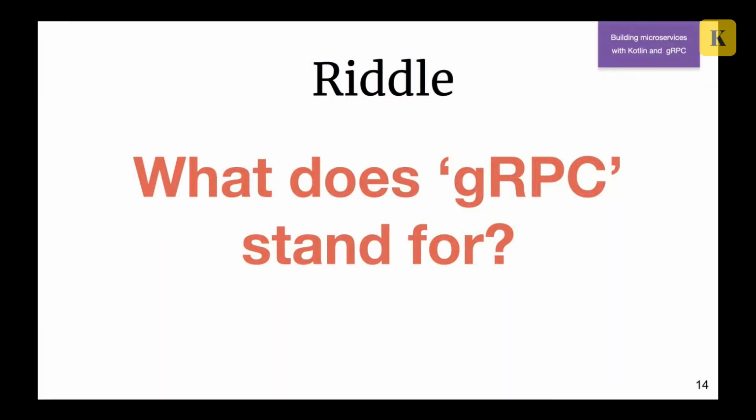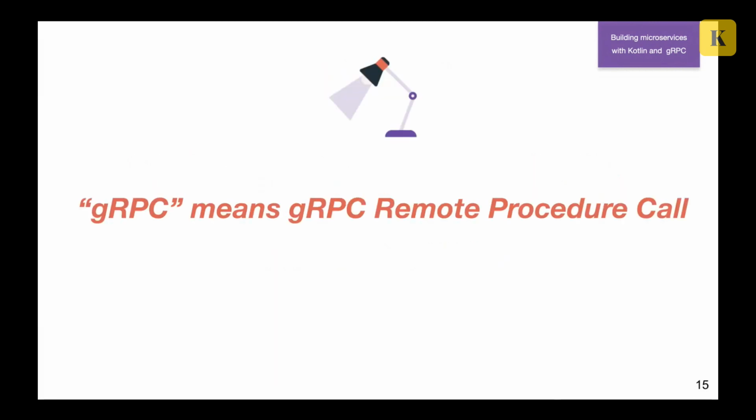So first of all, there is a riddle. What does gRPC stand for? As you can probably understand, gRPC is not just random letters. It's some acronym. And for a long time, when gRPC was released, it was a recursive acronym and meant gRPC remote procedure call, which is very silly.